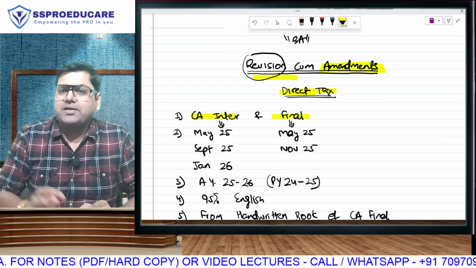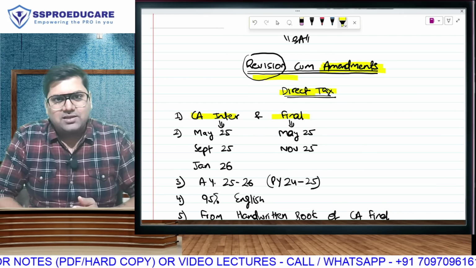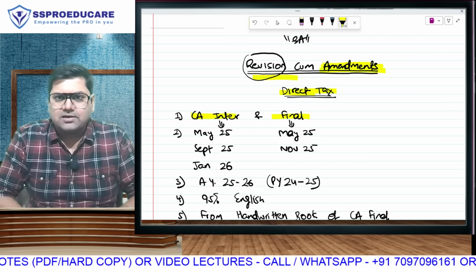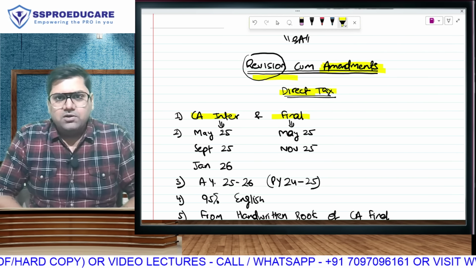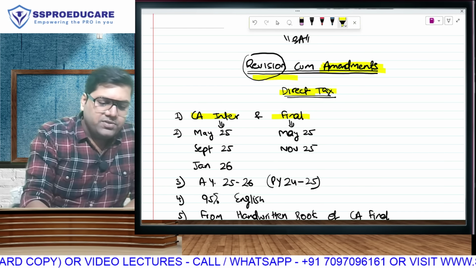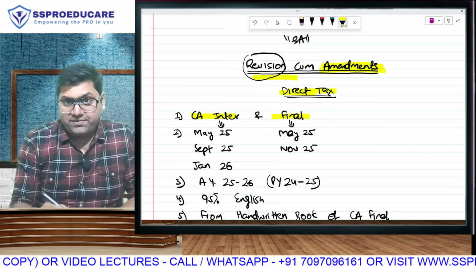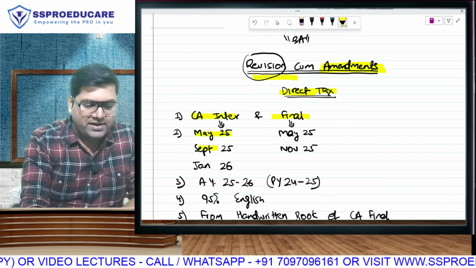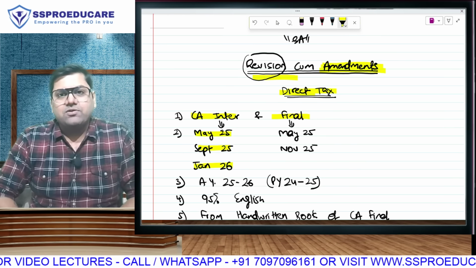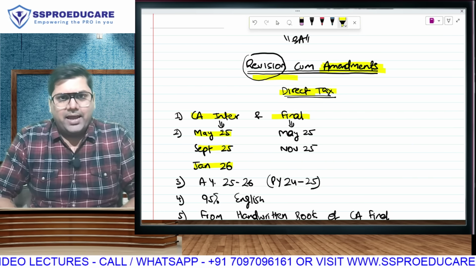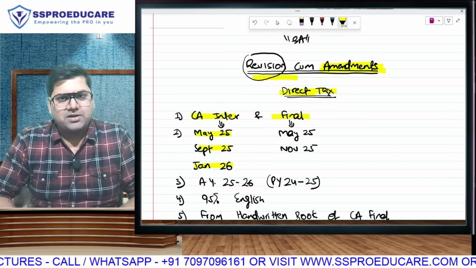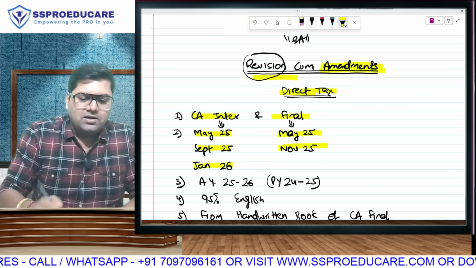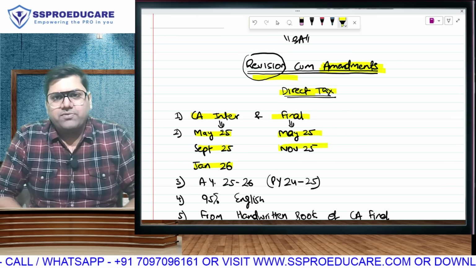So as a CA Intermediate student, you can first go and check the last part of the video, to see what are the things that are covered, and whatever is the relevant part, you can watch that part from the video. For CA Inter, the lectures that we are doing now, the revision cum amendment, will be applicable for May 25, September 25 and January 26, because now we know that the examination is split over these 3 attempts. Instead of May, November, we have May, September and January. And for CA Final, it will be May 25 and November 25 exam.